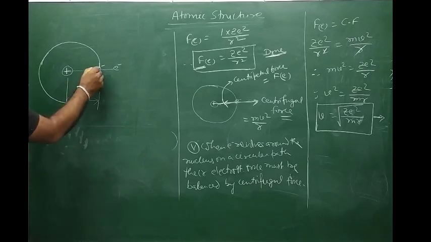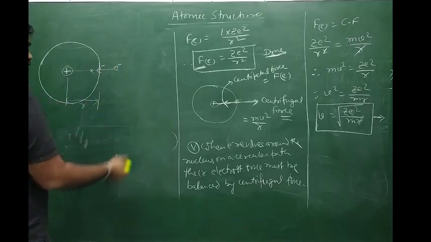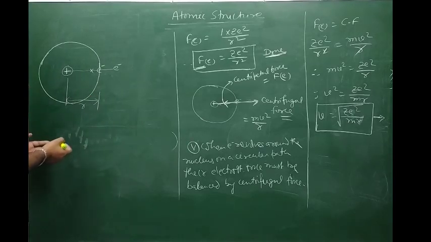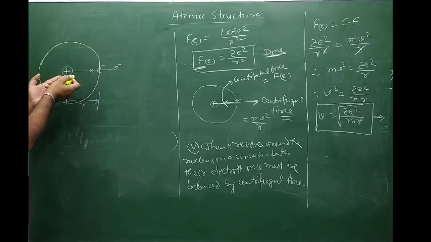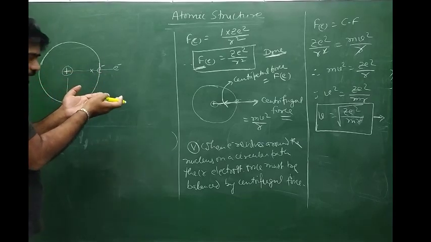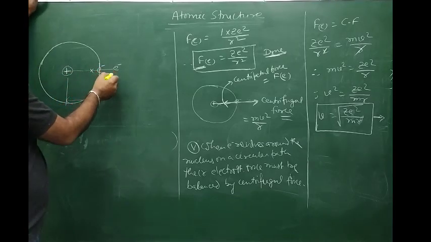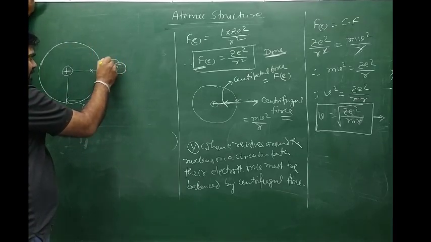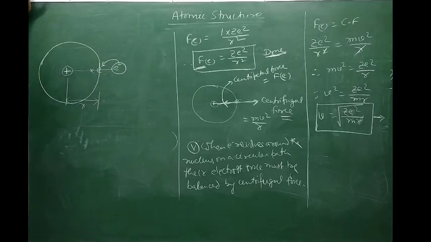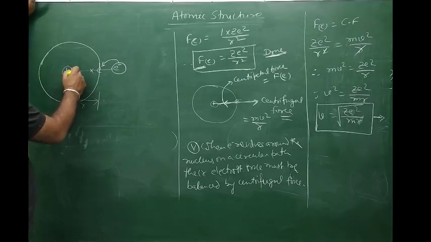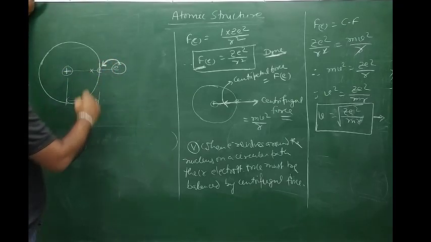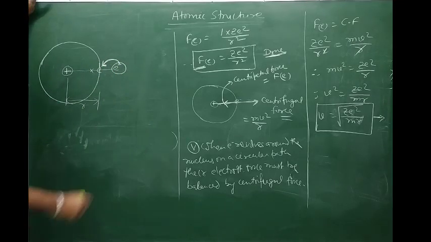So what we can say, this electron must be brought from somewhere towards the center, towards the nucleus, so that there must be an electrostatic force of attraction acting over there. So the minimum amount of work done which is required to bring an electron to a certain distance, under the influence of the nucleus, where they experience some electrostatic attraction, that particular work done, the amount of work which you did, is called their potential energy or potential.